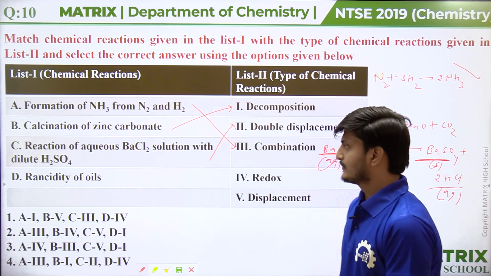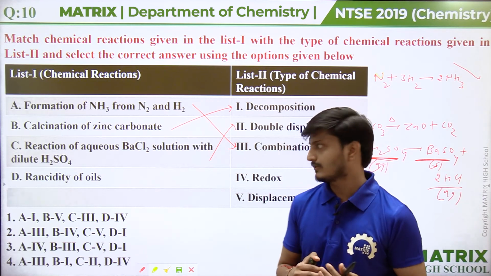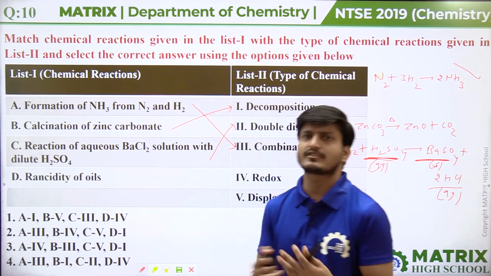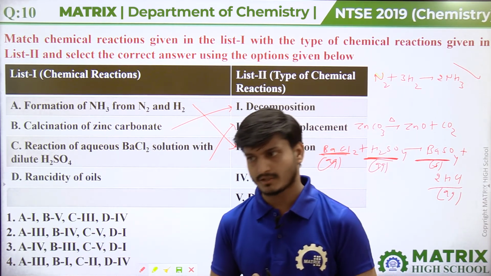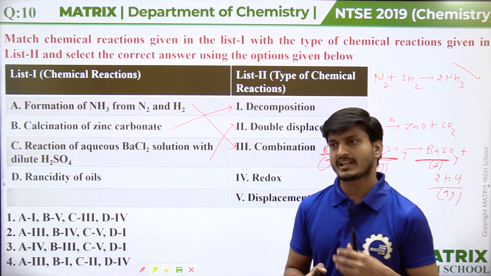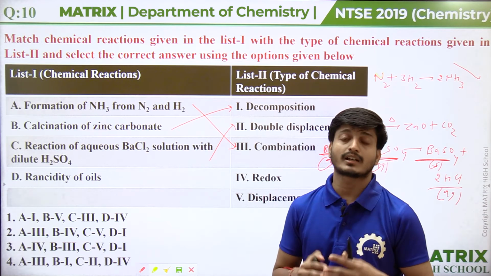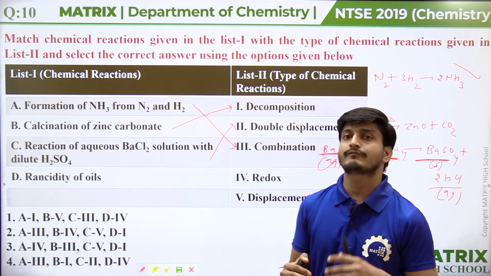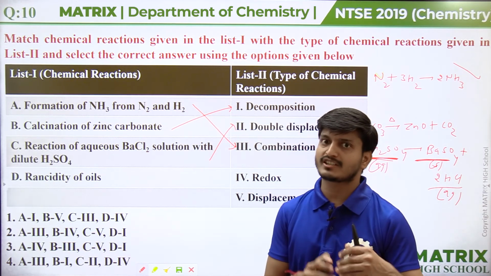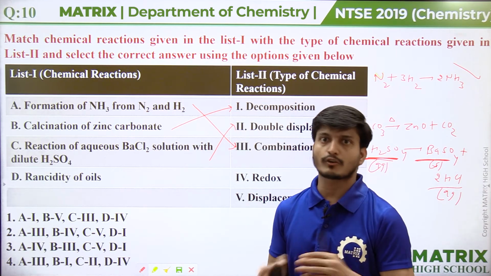Now coming to D, rancidity of oils. Oils become rancid due to oxidation, or we can say rancidity of oils takes place due to oxidation of foodstuffs. So oxidation is happening, but oxidation cannot occur alone. If in any reaction oxidation is occurring, obviously there should also be reduction, because oxidation and reduction are complementary processes.